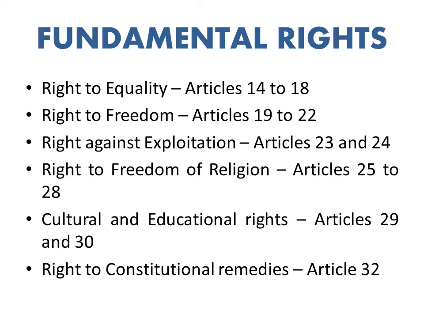Right against exploitation. People or citizens cannot be exploited in certain ways. I'll explain you. Articles 23 and 24. Right to freedom of religion. Very important. Articles 25 to 28. Cultural and educational rights, articles 29 and 30, and right to constitutional remedies, that states in article 32. So we have 6 fundamental rights: right to equality, right to freedom, right against exploitation, right to freedom of religion, cultural and educational rights, and right to constitutional remedies.